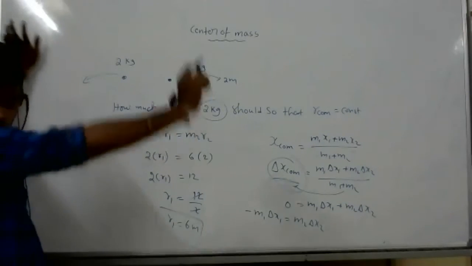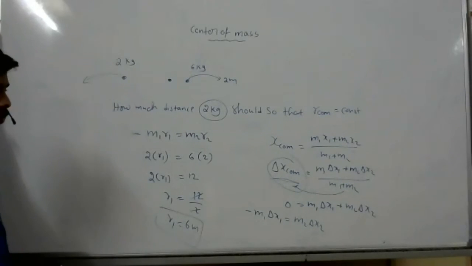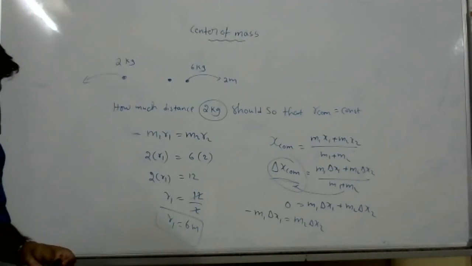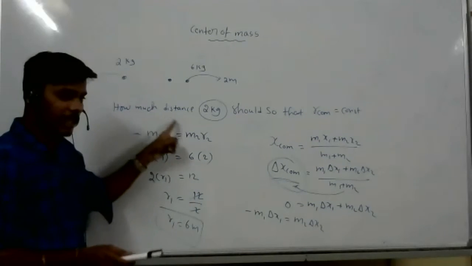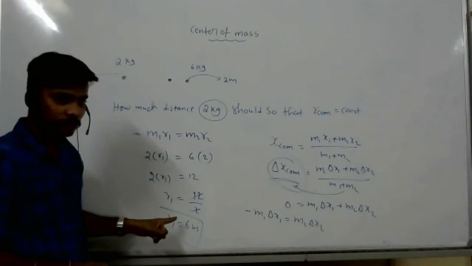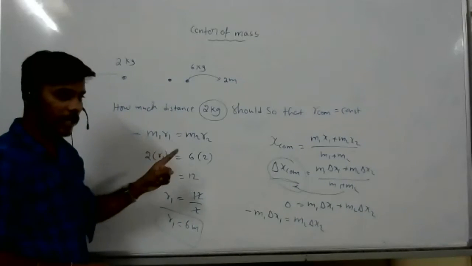Clear? Nice question. Did you understand how to solve this type of question? Yes, sir, it's easy.